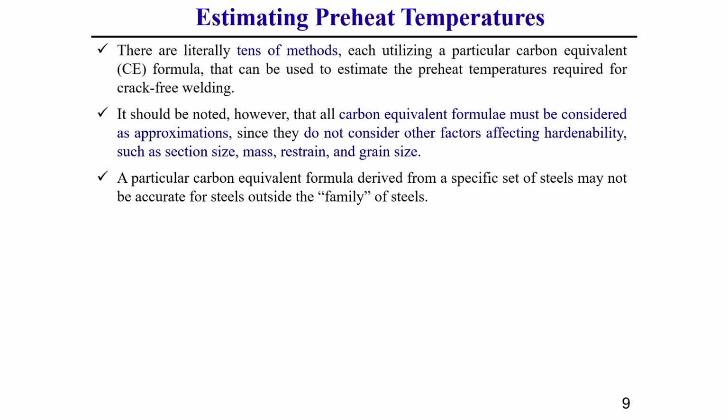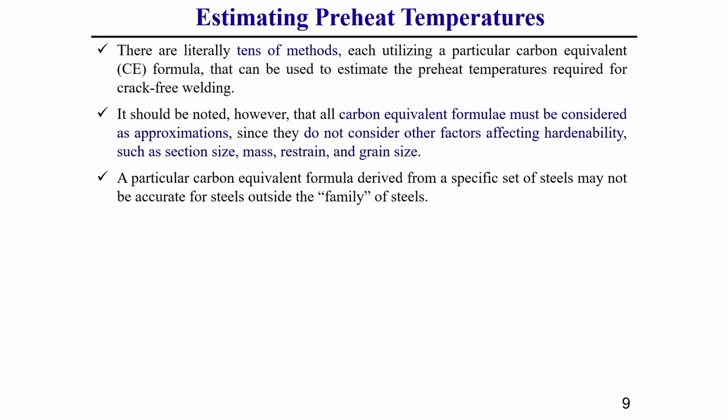Now, I will discuss how to estimate preheating temperature. Now, there are 10 different methods to estimate preheating temperature. These 10 different methods are based on 10 different carbon equivalent formulations. So, what happens is a particular carbon equivalent formula is used for particular types of steel material; for different types of material, different carbon equivalent formulas are generally established.